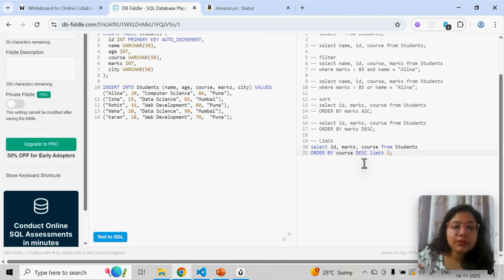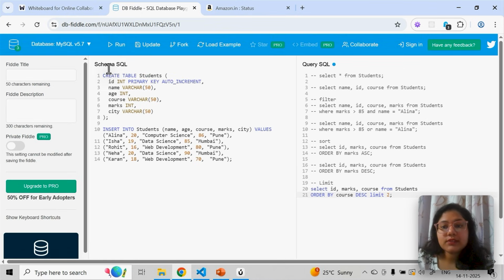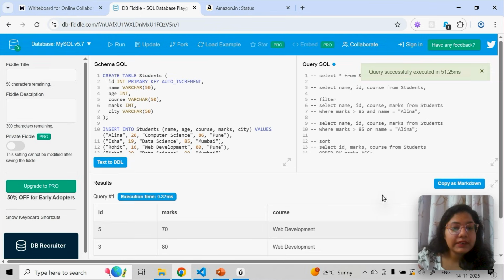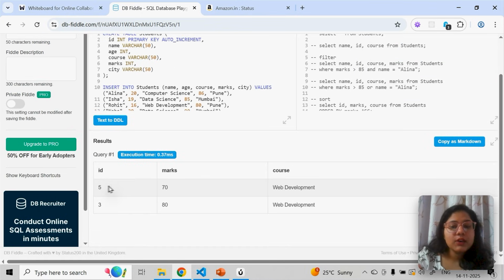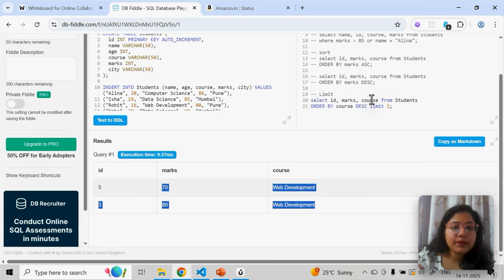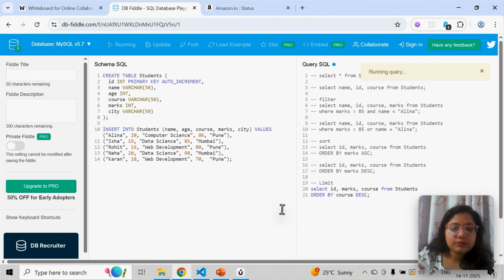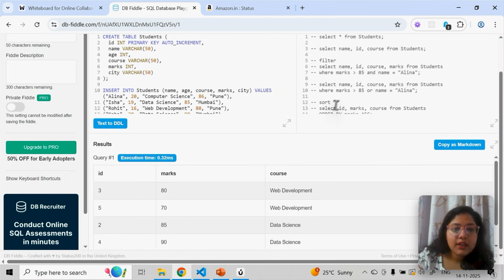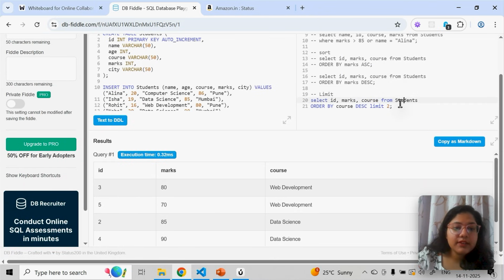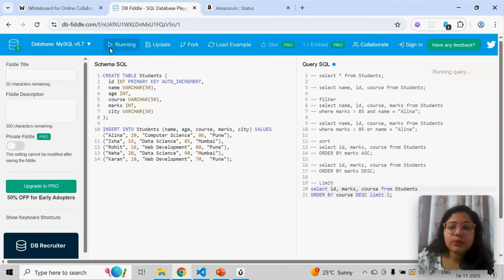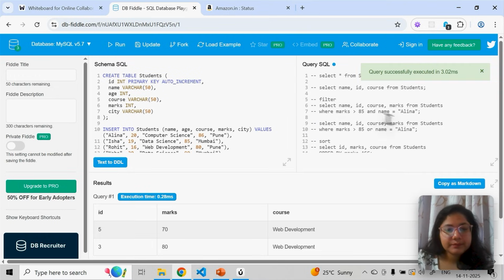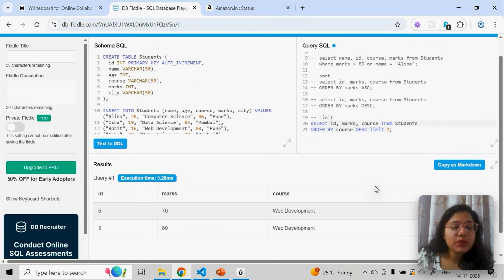So now what will happen? Only 2 results will come. The number of limit you put, only that many results will come. See, only 2. If you don't put limit, then all the data will come, right? See, all the rows will come. Right now all are coming. Now if I put limit 2 here, only 2 will come. So it's like limiting the data.